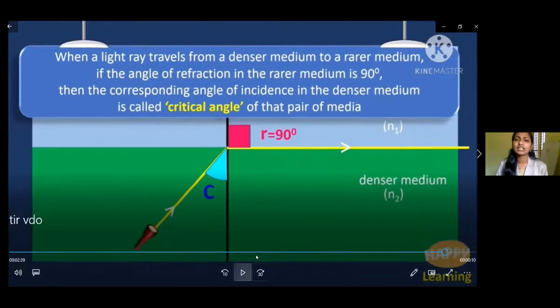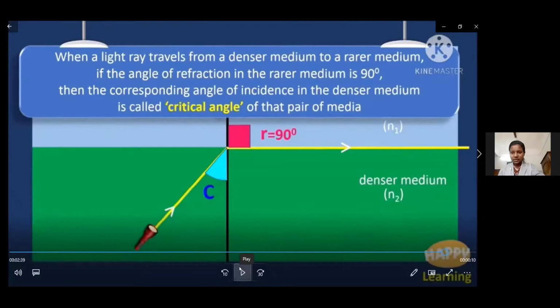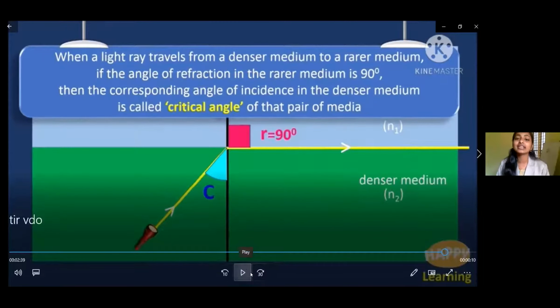So why is it called total internal reflection, Nina? I think because no part of the incident ray moves outside. Exactly. The entire ray of light is within that medium. So that is total internal reflection.